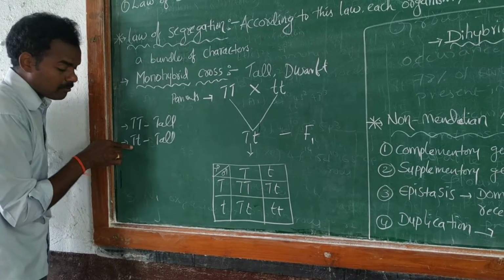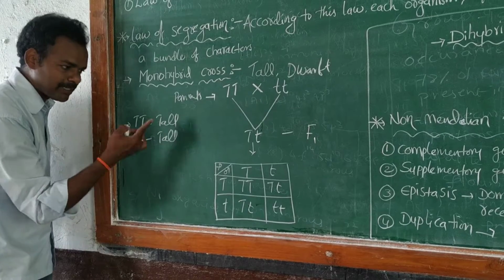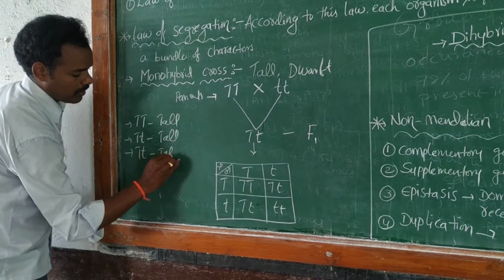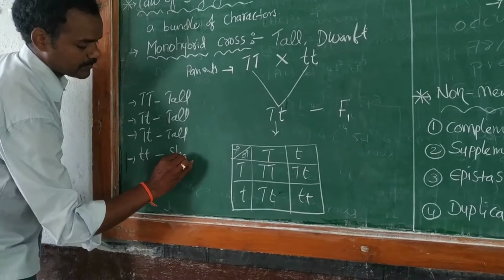Why is it tall? Because T is dominant over small t, so the small t will not appear outside. Then capital T small t is also tall, and small t small t is short.